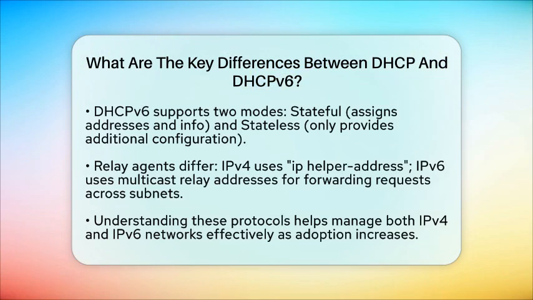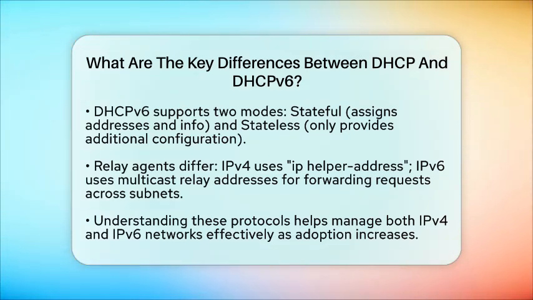IPv6 networks often use stateless address auto-configuration, which allows devices to generate their own addresses without DHCPv6. When DHCPv6 is used, it can operate in two modes: stateful, where the server assigns addresses and other info, or stateless, which only provides additional configuration like DNS servers. This flexibility helps networks adapt to different needs.